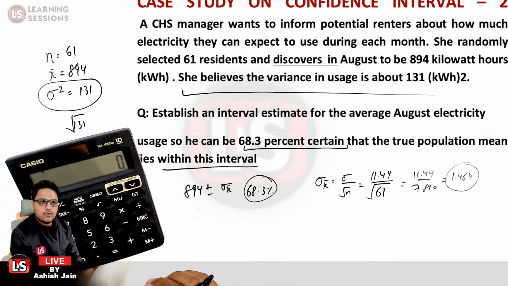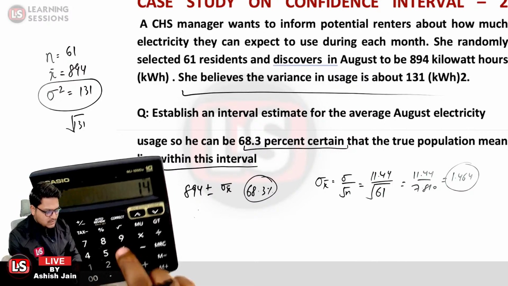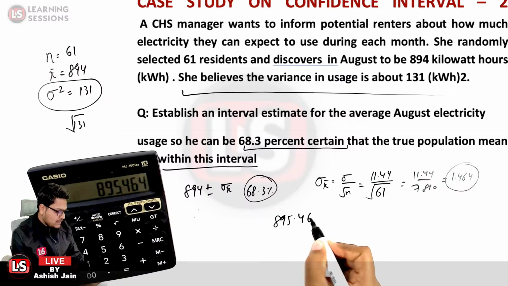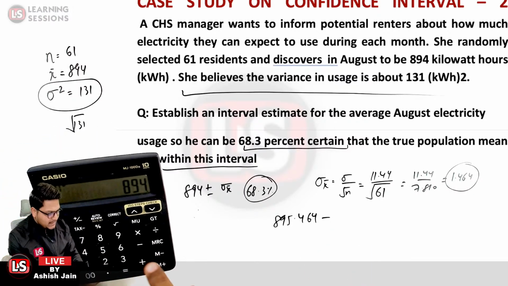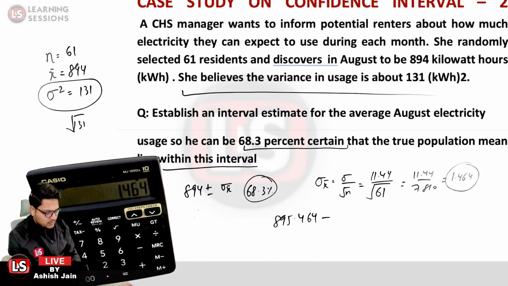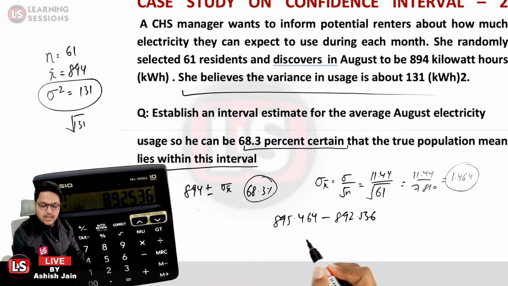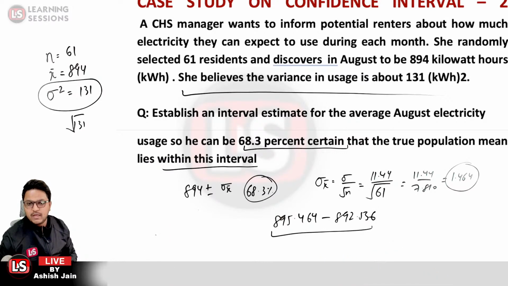So 894, that was the average usage. So 894 plus 1.464 is equal to 895.464. That will be the upper limit. And what will be the lower limit? It will be 894 minus 1.464, that is equal to 892.536. So that will be the interval over here. So who has answered correctly at the earliest? In this case particularly, Jagrit Dhiman has answered correctly.